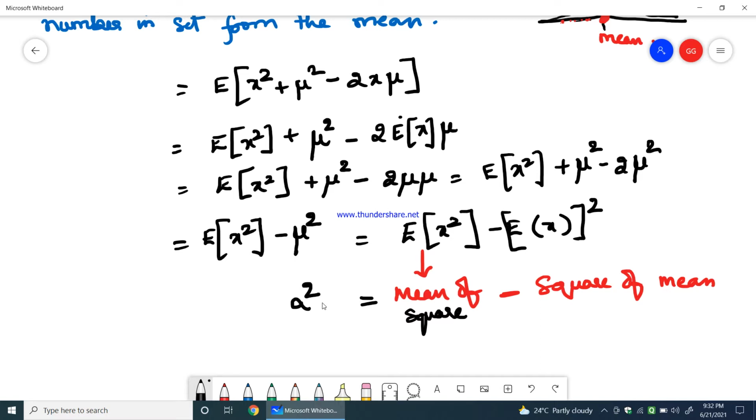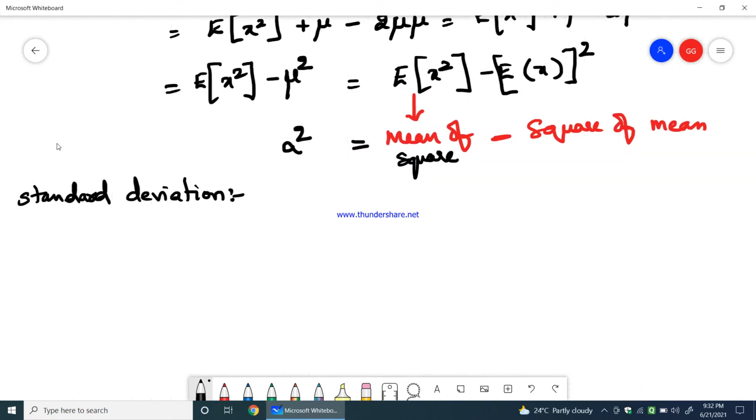Right. Now what is standard deviation? Let us write that now. Standard deviation. What is the definition of standard deviation?